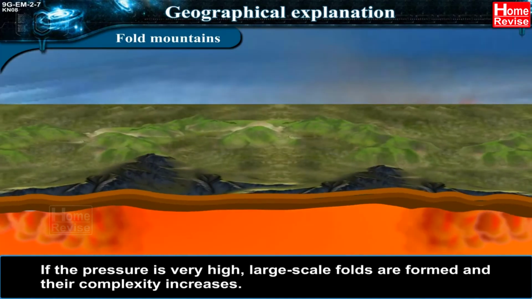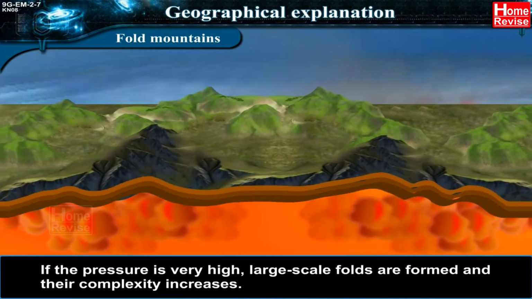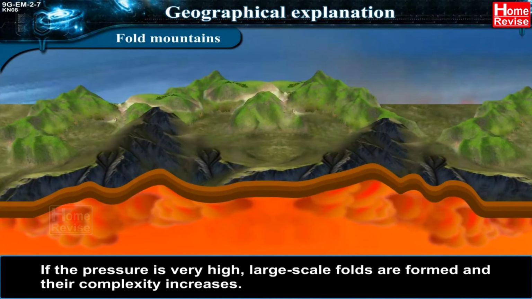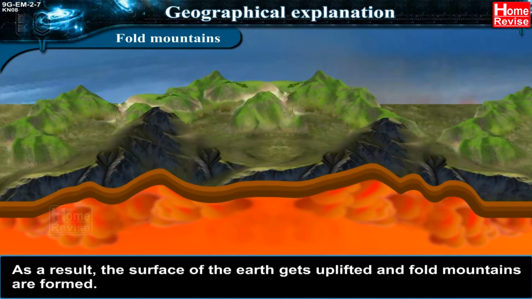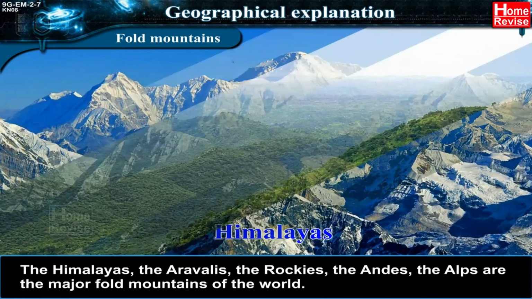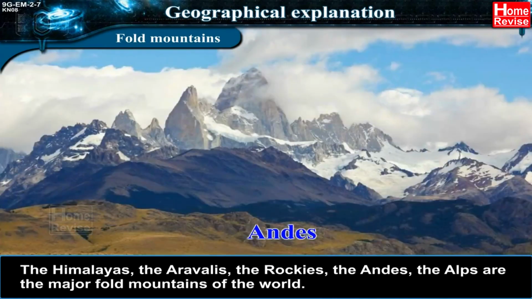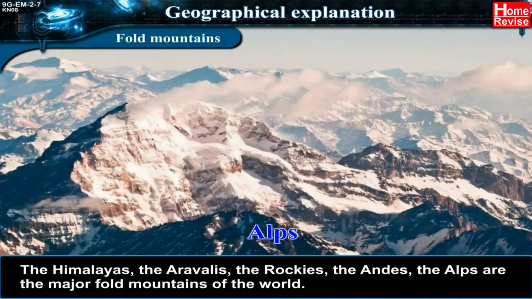If the pressure is very high, large-scale folds are formed and their complexity increases. As a result, the surface of the Earth gets uplifted and fold mountains are formed. The Himalayas, the Aravallis, the Rockies, the Andes, the Alps are the major fold mountains of the world.